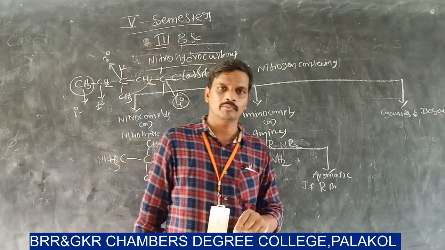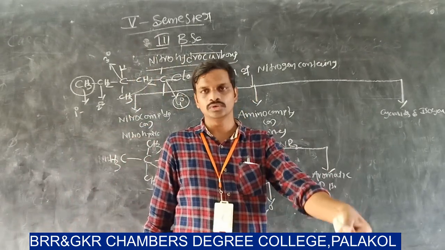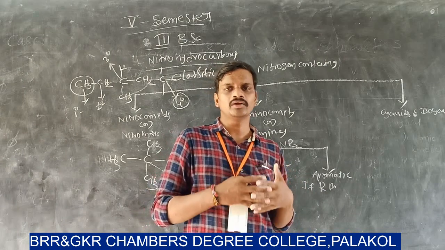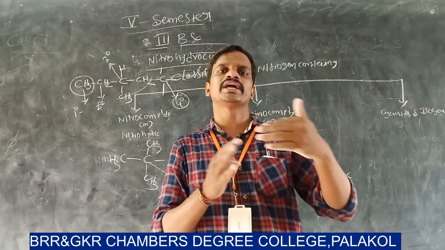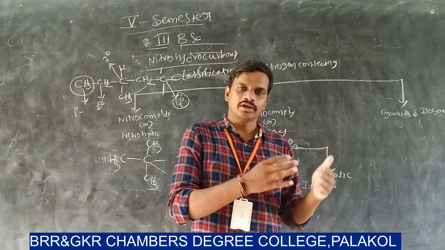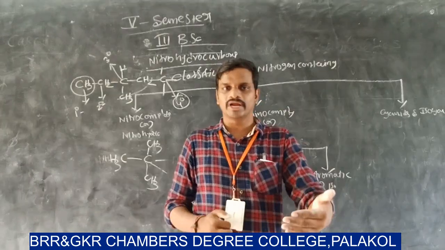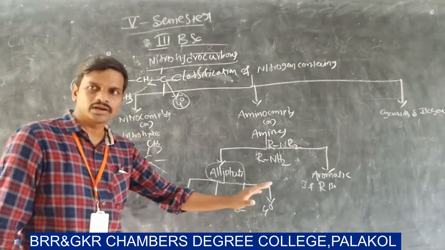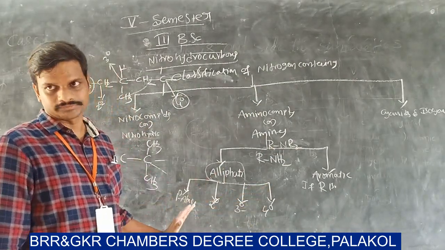In primary nitrohydrocarbon, NO2 is attached to a primary carbon. In secondary nitrohydrocarbon, NO2 is attached to a secondary carbon. In tertiary nitrohydrocarbon, NO2 is attached to a tertiary carbon atom. But here the primary, secondary, tertiary, quaternary nomenclature is different.